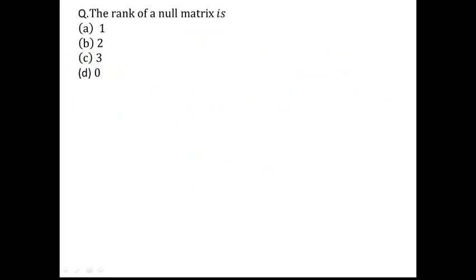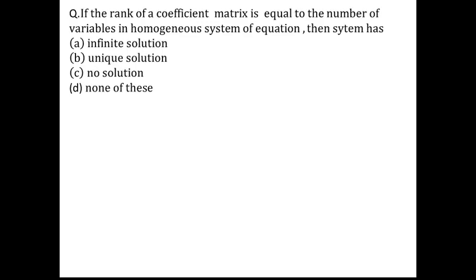Now the rank of a null matrix, this is a very standard result when we have studied the rank of the null matrix. It has been told there that the rank of a null matrix is always 0, because all the rows are zero rows. So therefore there are no non-zero rows, hence it has 0 as its rank.